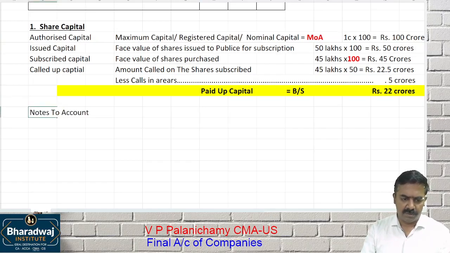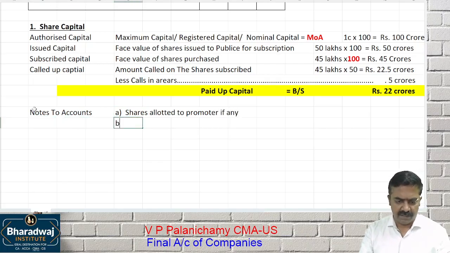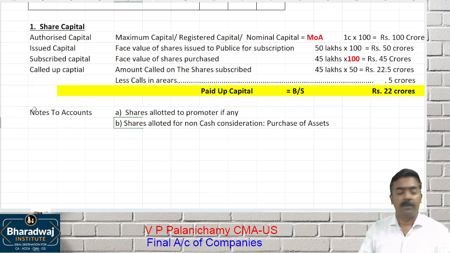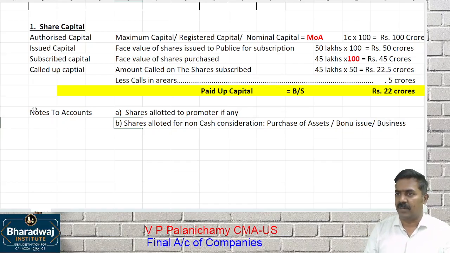Not only this, you have to give notes to accounts. You have to give shares allotted to promoters, if any. Shares allotted for non-cash consideration, like purchase of assets. We would have purchased assets and allotted shares. Other details are bonus issue, or purchase of business. For example, A Limited would have taken over the business of B Limited. At that time, they would have allotted shares. So that information you have to give.